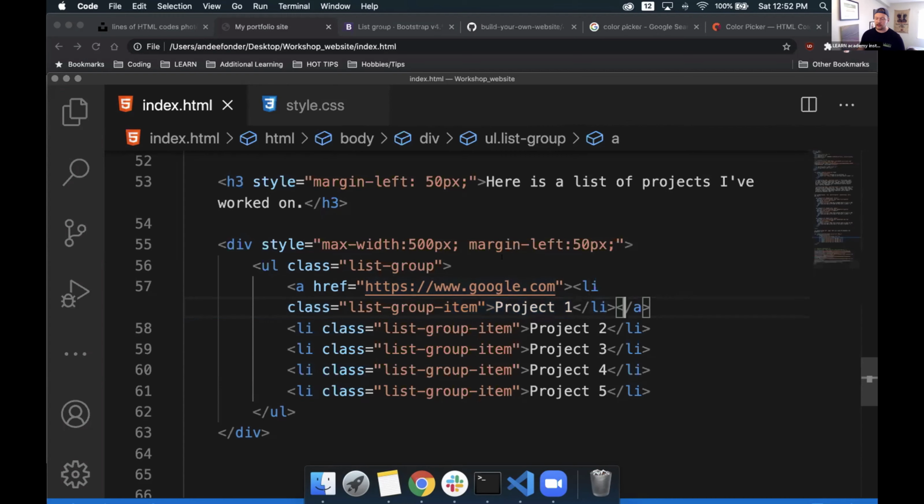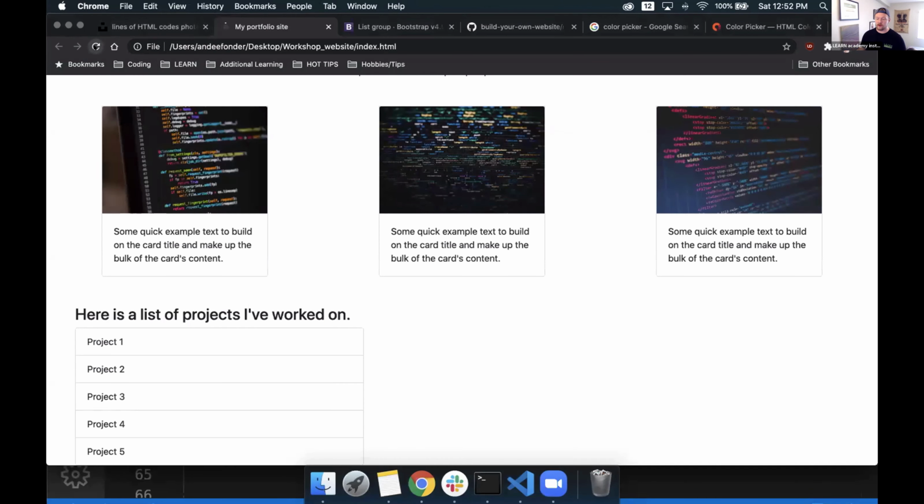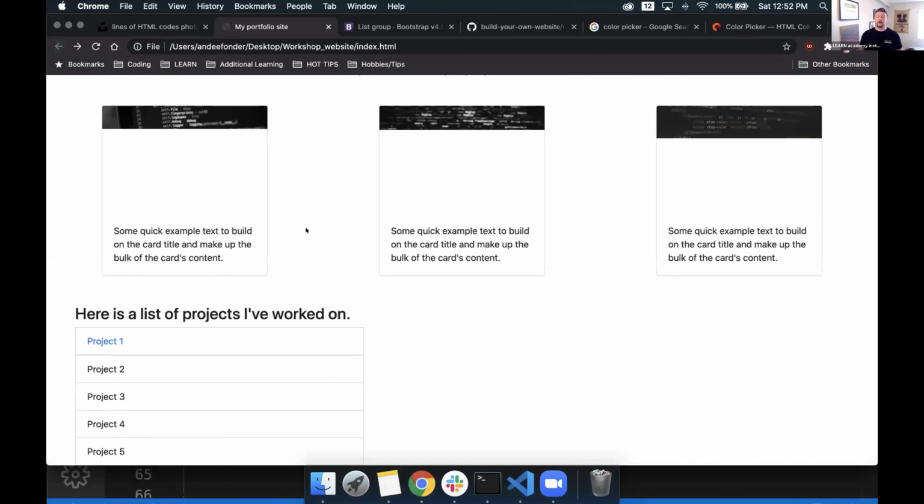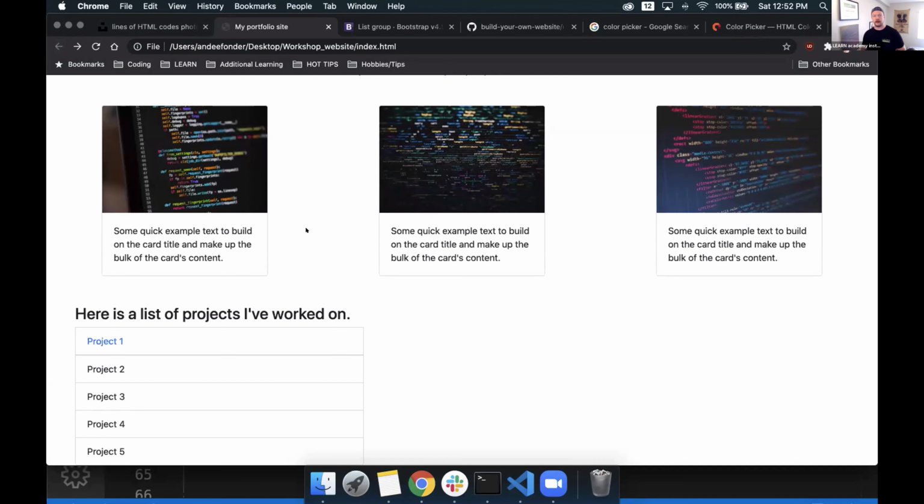So if I save this, just to see as an example, and we refresh the page, this has turned blue. In fact, anywhere I click, not just on the text, makes it super easy to get to that website. If I click it, it brings me to Google. So that's how you make a link, and you're able to go somewhere else. You can also link to within your own site, and I'll show you how to do that a little bit later, but it's going to be very similar. Instead of linking to, say, Google in our href, we'll link to a page that's within our site.